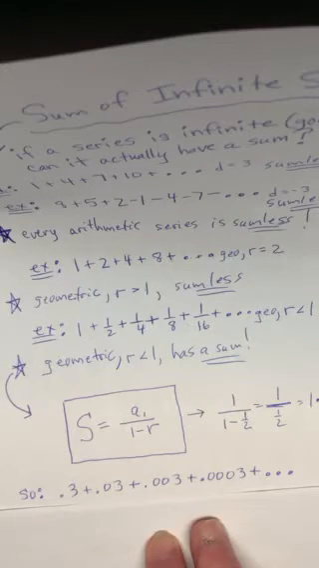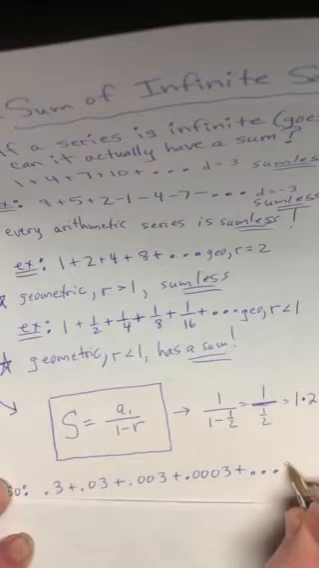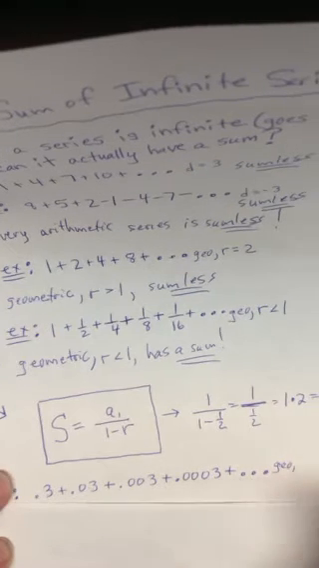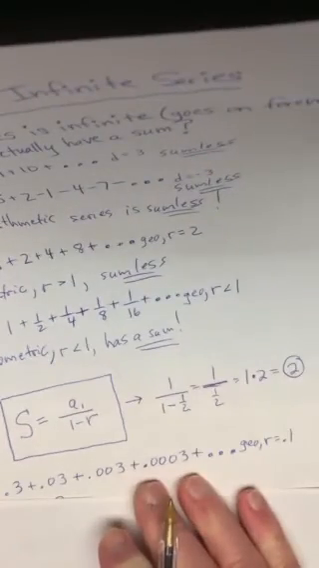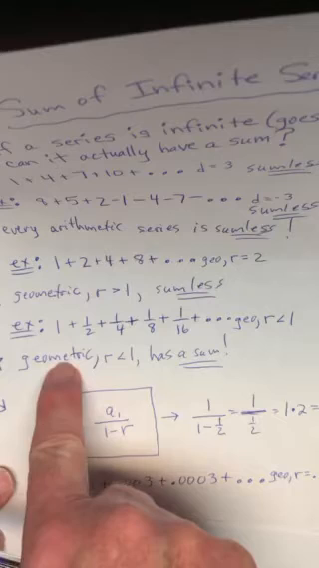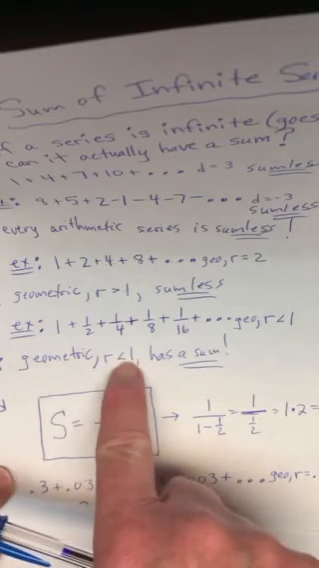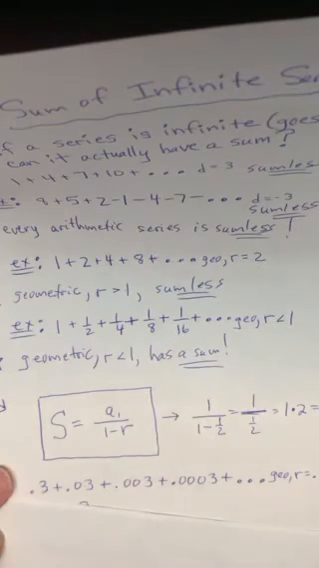If I take 0.03 times 0.1, I get 0.003. So this is a geometric series whose ratio is 0.1. Agreed? And since that's less than 1, it has a sum. The ratio is less than 1 because it's 0.1, right? So it has a sum, even though it goes forever.